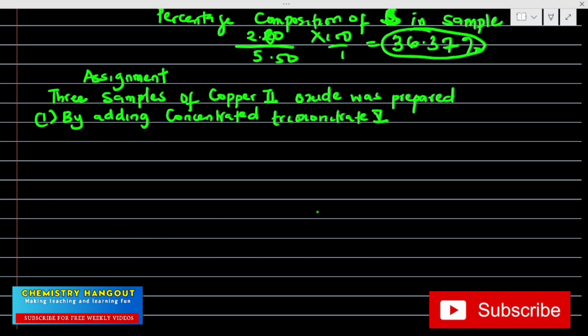Now this one is just a theoretical question, so if you don't know the equation of reaction, don't worry. It is the values that really matter. They are just telling you the way they prepared it, how they generated the values they wanted to give you. That's the first way they prepared it.